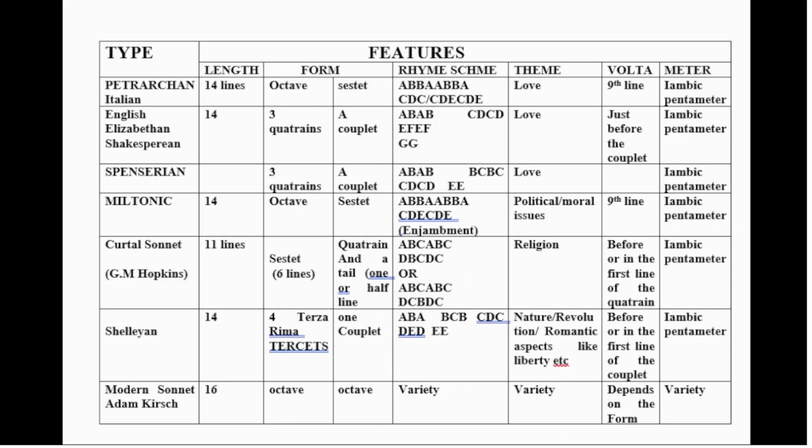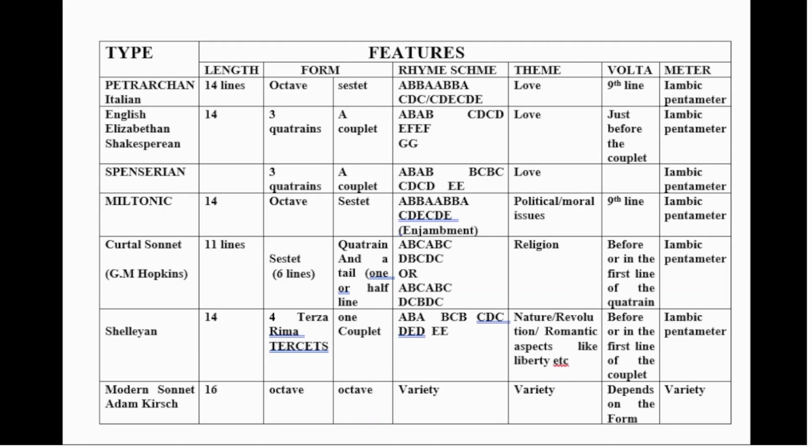A quatrain has 4 lines and a couplet has 2 lines. Curtal sonnet uses 1 sestet, means 6 lines, and then a quatrain, means 4 lines, and then a tail of 1 line.